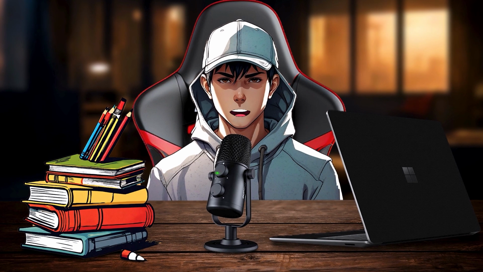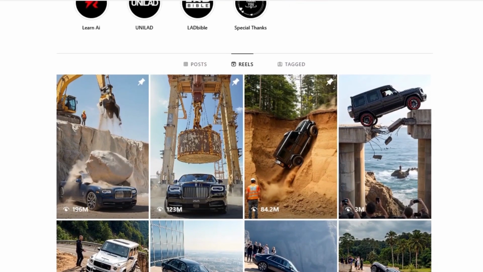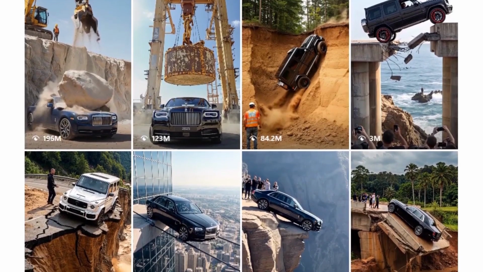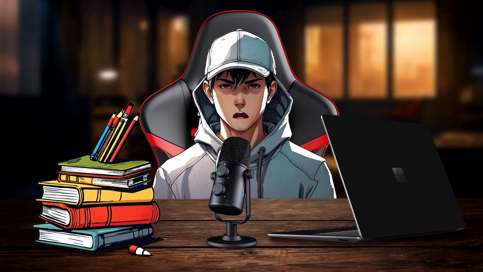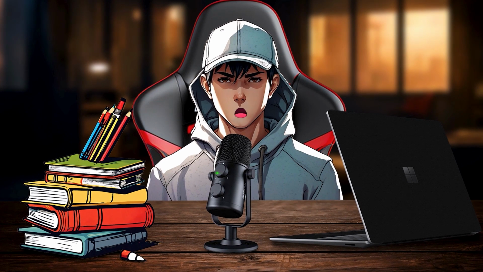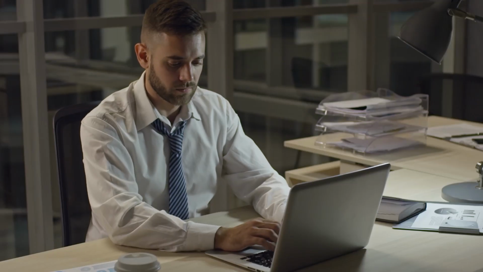But here's where it gets wild. You can recreate these exact videos using nothing but free AI tools. Yep, you heard that right. Zero budget, no fancy software, just a few copy-paste prompts and some creative fire. In this tutorial, we're going to reverse engineer those viral car destruction clips step by step. You're going to learn how to break them down, recreate the same insane visuals, and build your own viral content machine. And this method doesn't just work for luxury car disasters. Once you learn the formula, you can apply it to any kind of viral video, for real.